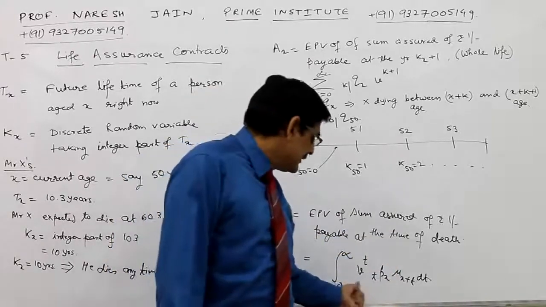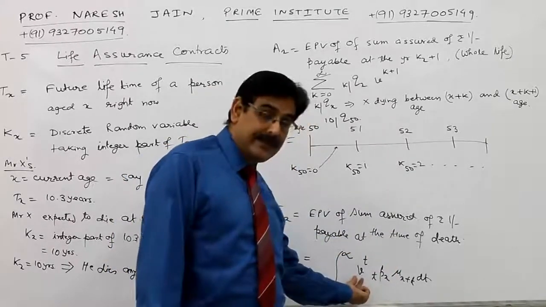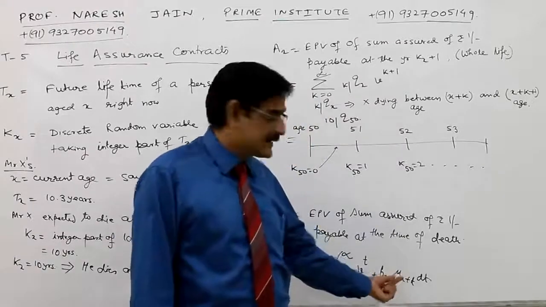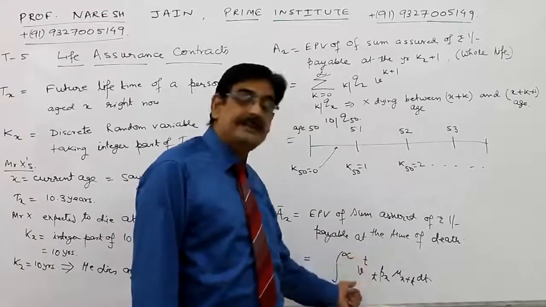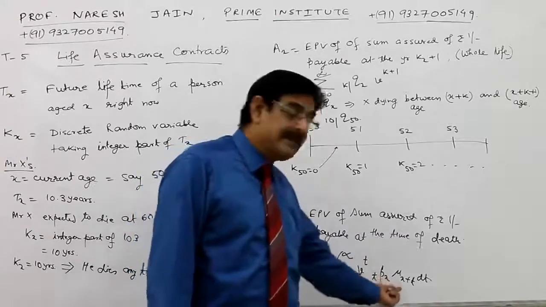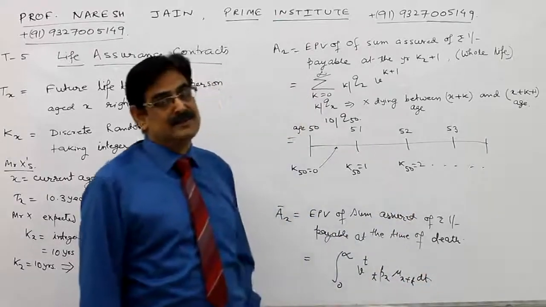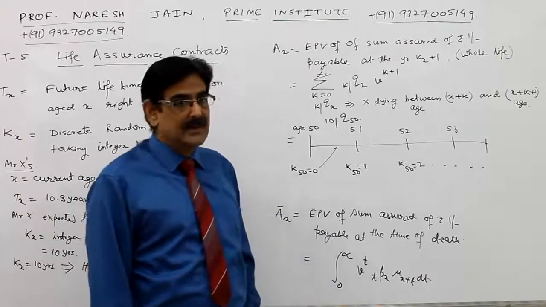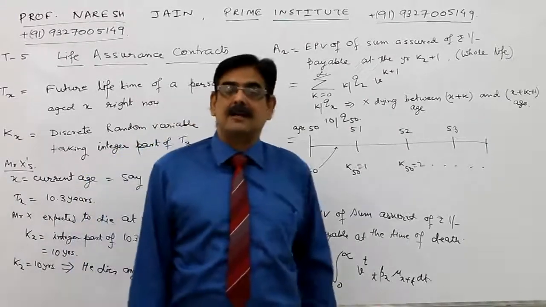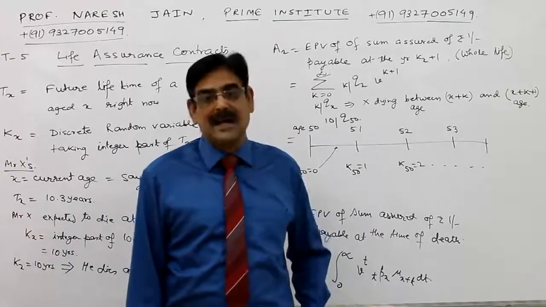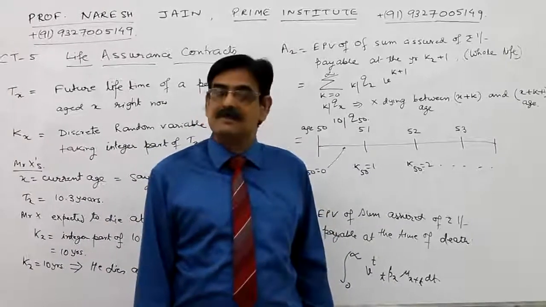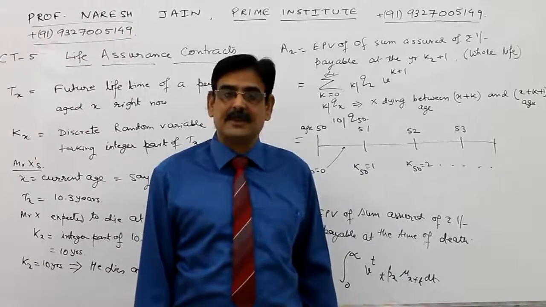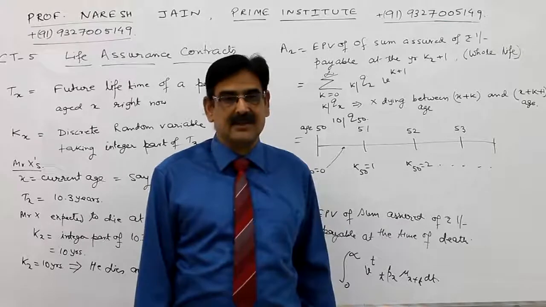So we use the function of t, V raised to power t, the present value, and the PDF of TX, and then finally we get the expression easily. So that's the basics of CT5, which we'll be using throughout the entire subject. Hope this makes things easy for you to start, and I tried to explain in simple layman's language. Thank you very much.